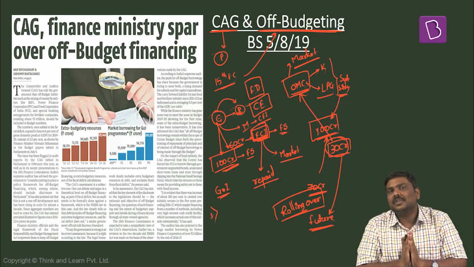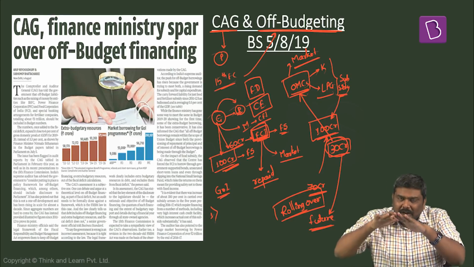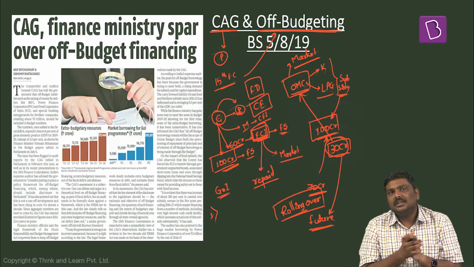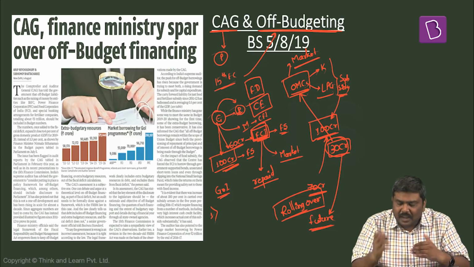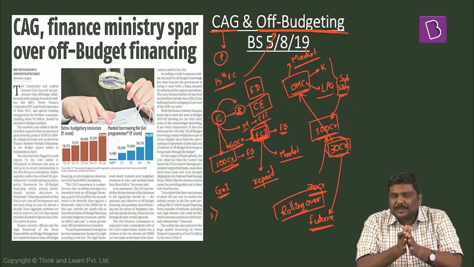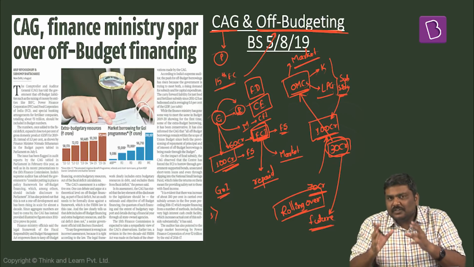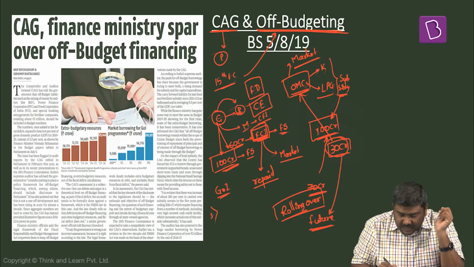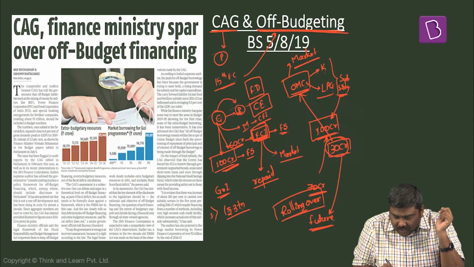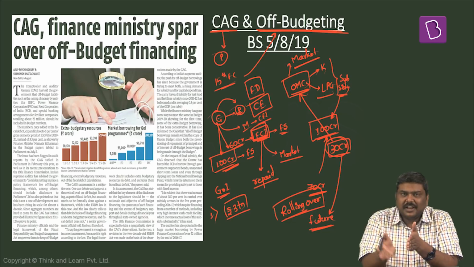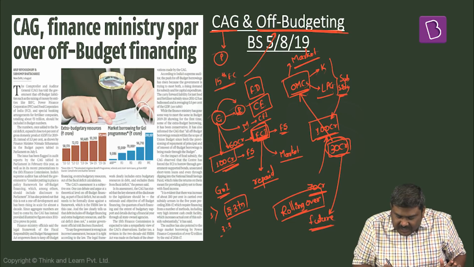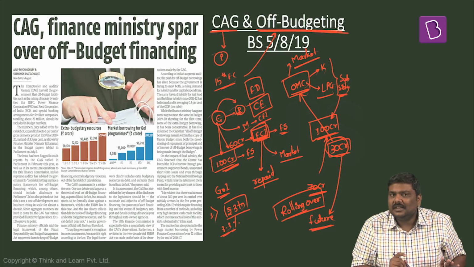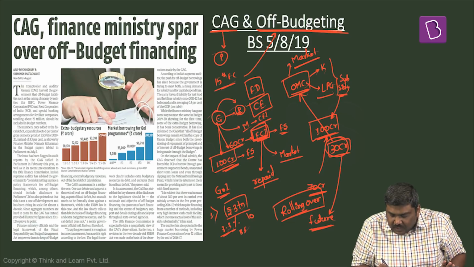That is another concern. Third, just in order to reduce or suppress the fiscal deficit, in the last couple of years, the Government of India has gone on this particular spree of off-budget financing. And as per CAG report, the total off-budget financing expenditure incurred by the government is around 3 trillion rupees. And if this 3 trillion rupees is included as part of fiscal deficit, then the actual fiscal deficit will balloon from 3.3% budget estimates to 6% as per CAG calculation.